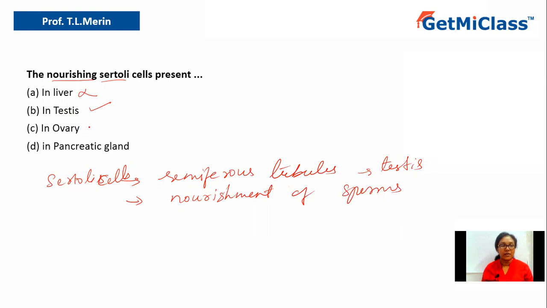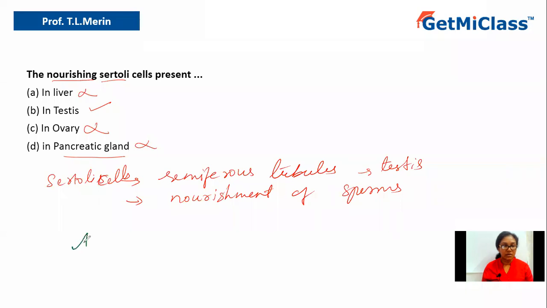Option C says ovary. No, these are not present in ovary because these are part of the male reproductive system, and ovary is a part of the female reproductive system. Hence, option C is no. Option D says pancreatic gland. Again, no. Pancreatic gland doesn't produce any of the nourishing component for the sake of the sperms. They are totally different glands which are not included as a part of the reproductive system. So the correct answer will be option B, that is testis.